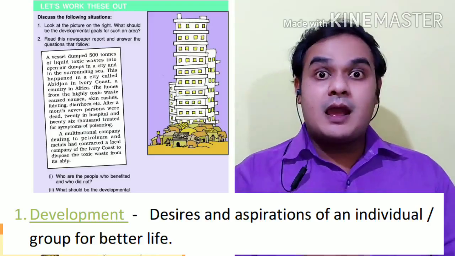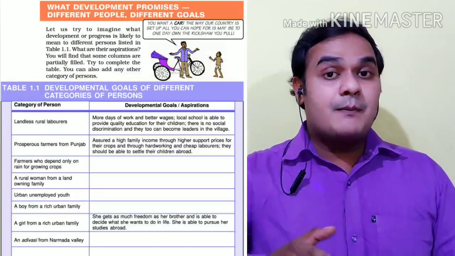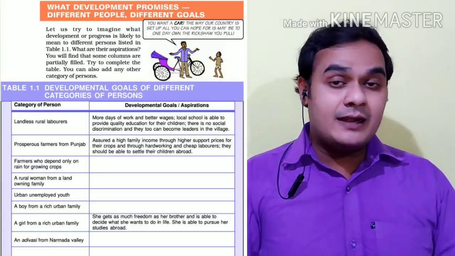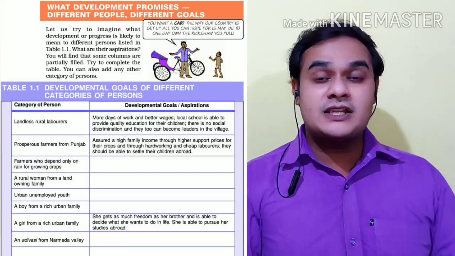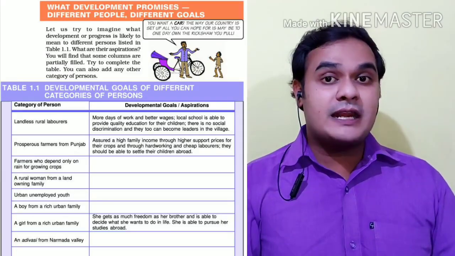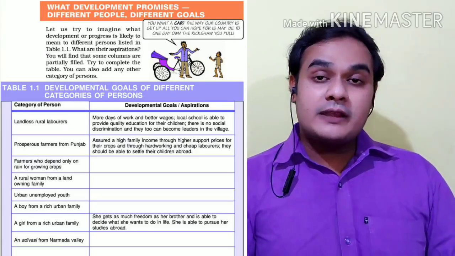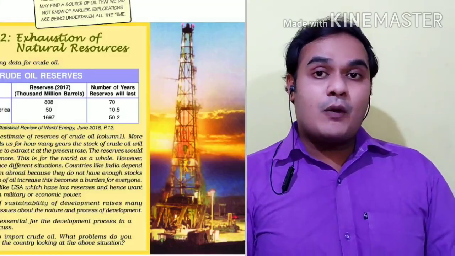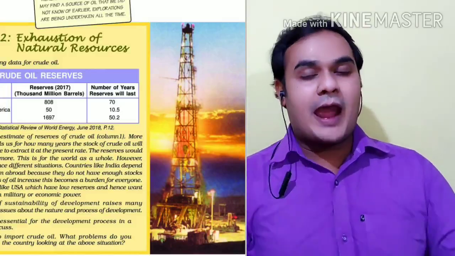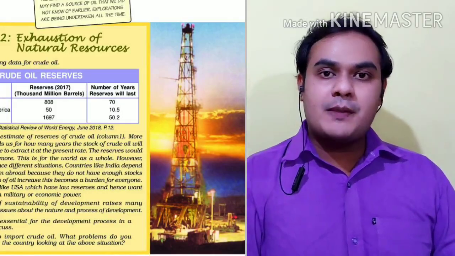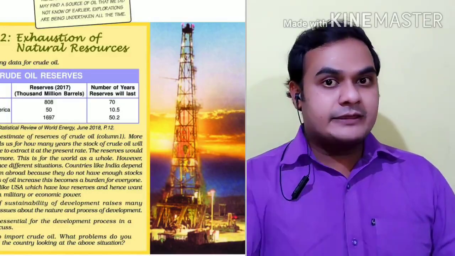For example, for a farmer, a better life means he should have land, water supply for irrigation, and electricity for irrigation. That he will call development. If you go to a city and ask a man what is development, he would say more factories, a big shopping mall, proper roads, electricity supply.